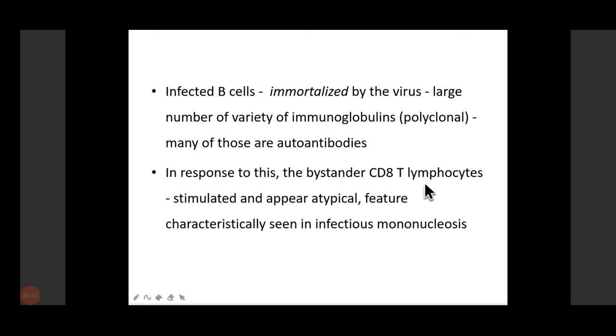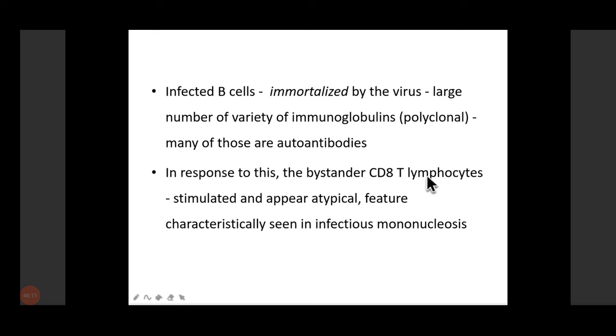In response to this, your CD8 T lymphocytes are stimulated and appear atypical. So in the blood you will look for these atypical lymphocytes.